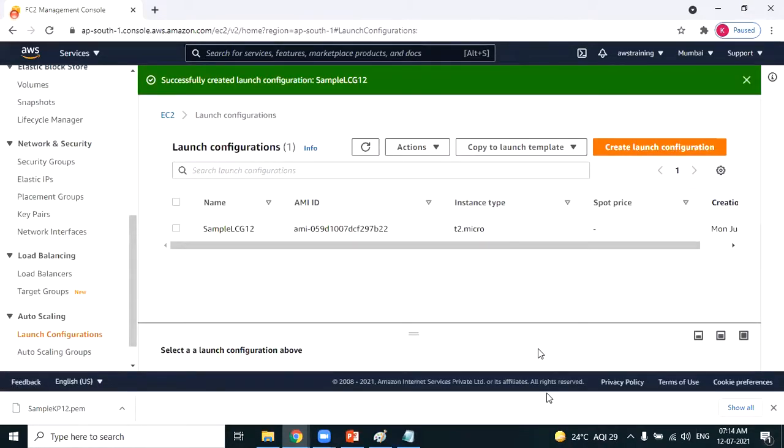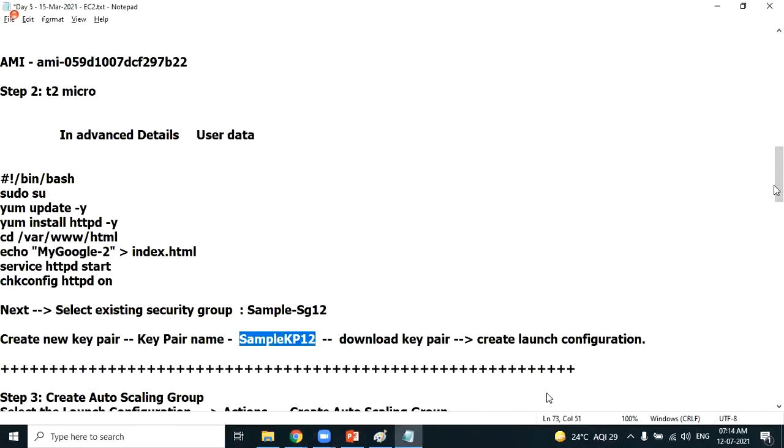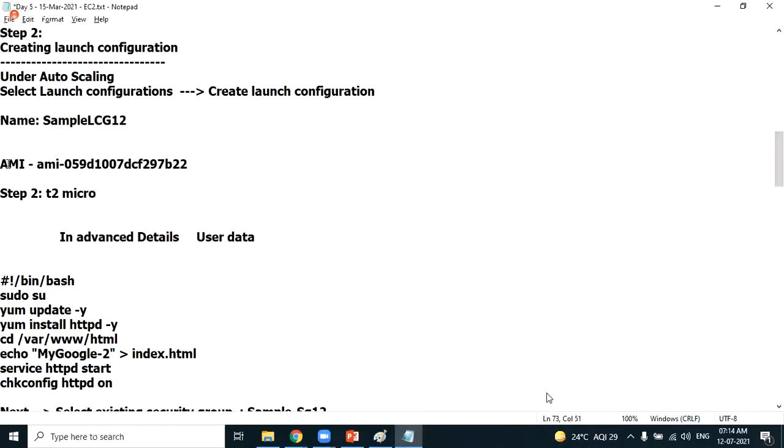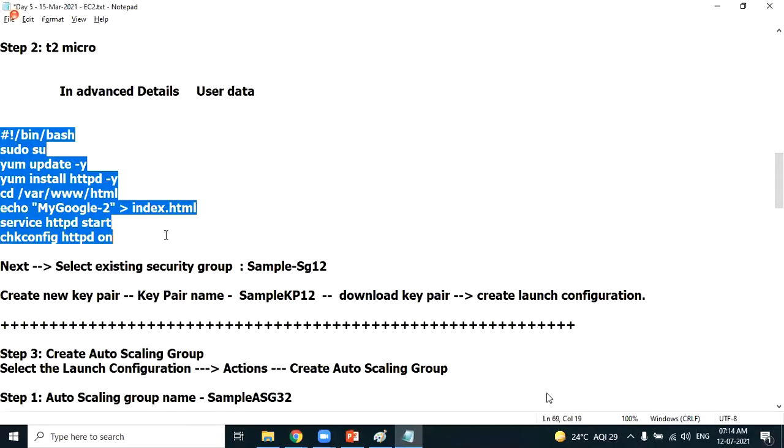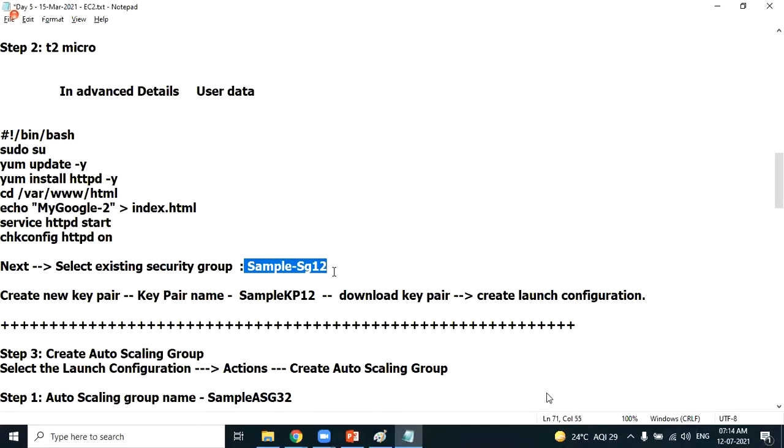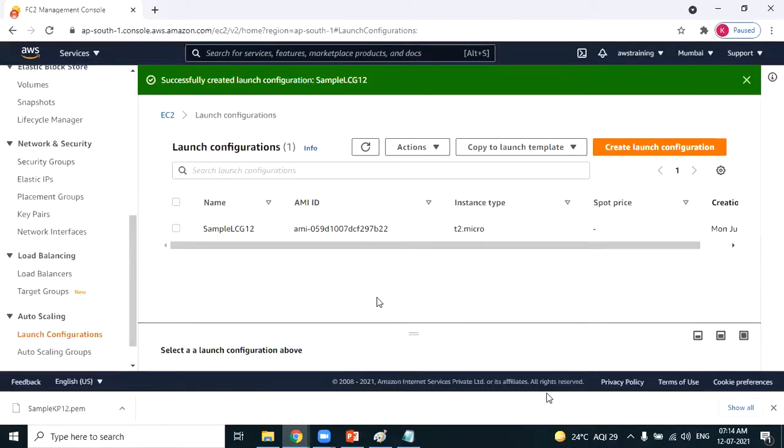I hope you have understood what details I have mentioned. I have clearly mentioned that the new machine which will be created automatically when the traffic increases should use this particular operating system. It should have the configuration of T2 micro. That means it should use 1 GB RAM, 1 CPU, and these are the scripts that get executed automatically when the machine gets created, and these are the ports that need to be open. That's it. Clear? I have already created a... 1 minute.